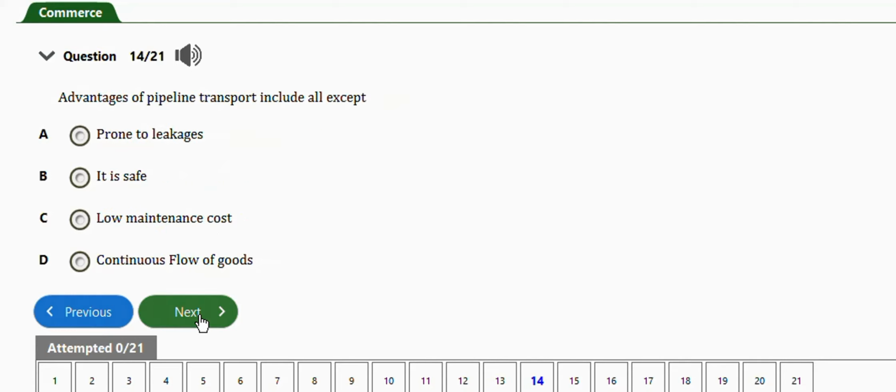Next question is one. It says advantages of pipeline transportation include, except. I think this is a repeated question. The exception is prone to leakages. Option A.